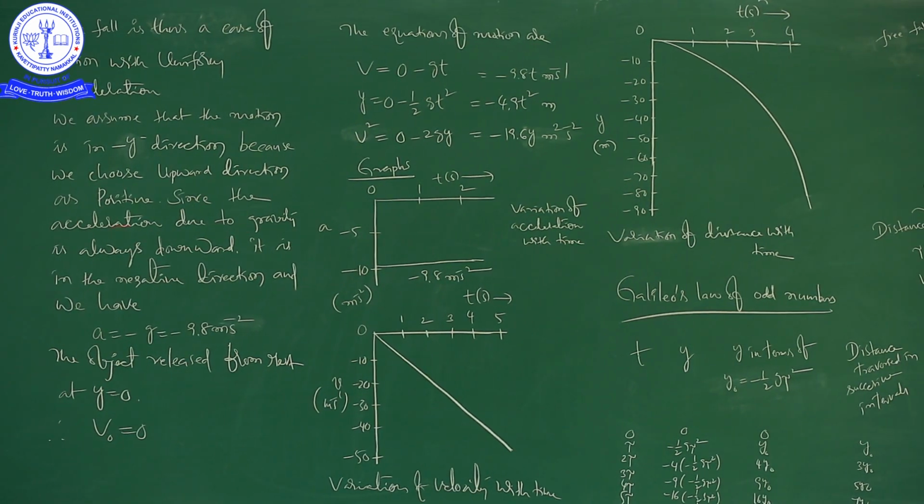Since the acceleration due to gravity is always downward, it is the negative direction. So acceleration due to gravity is always downward now. So downward means what? Negative y direction, or negative direction simply. Then a is equal to minus g, that is equal to minus 9.8 meter per second square.